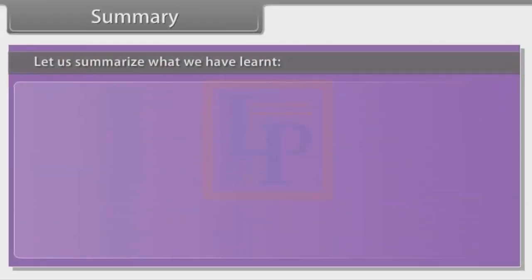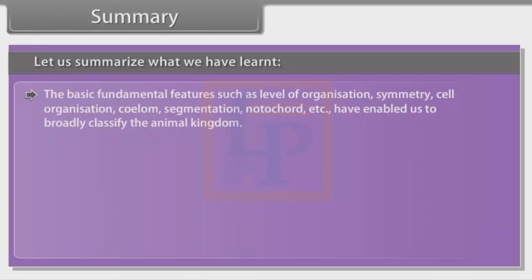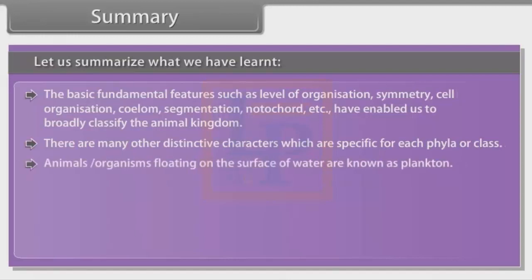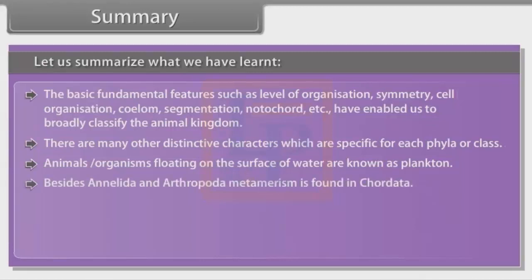Summary. Let us summarize what we have learnt. The basic fundamental features such as level of organization, symmetry, cell organization, coelom, segmentation, notochord, etc. have enabled us to broadly classify the animal kingdom. There are many other distinctive characters which are specific for each phyla or class. Animals or organisms floating on the surface of water are known as plankton. Besides Annelida and Arthropoda, metamerism is found in Chordata.